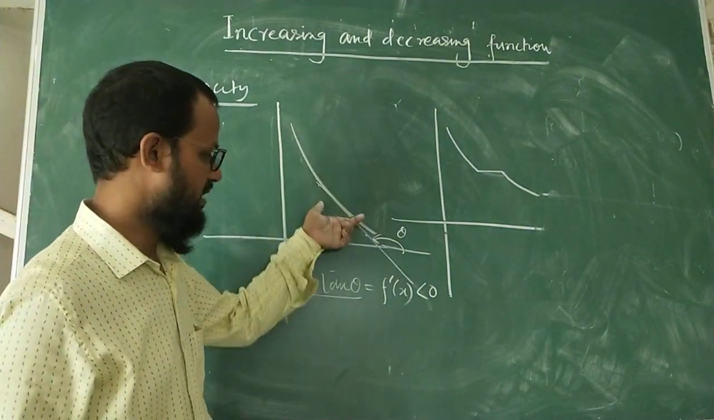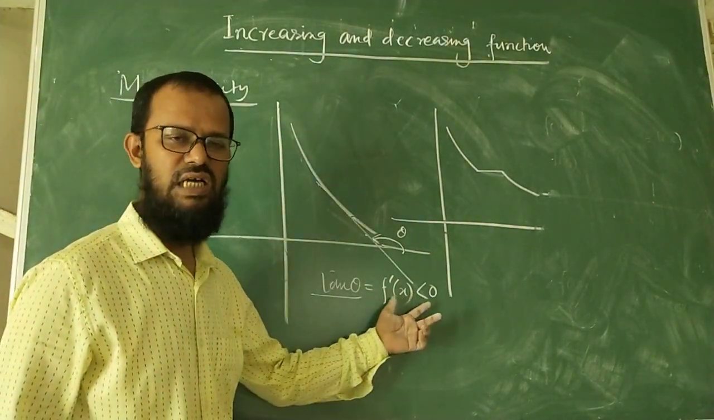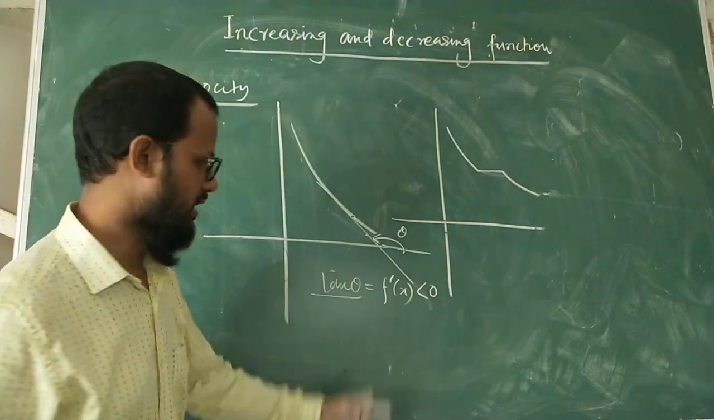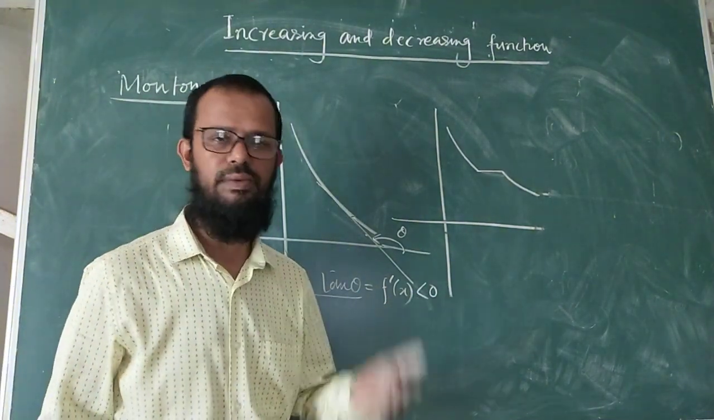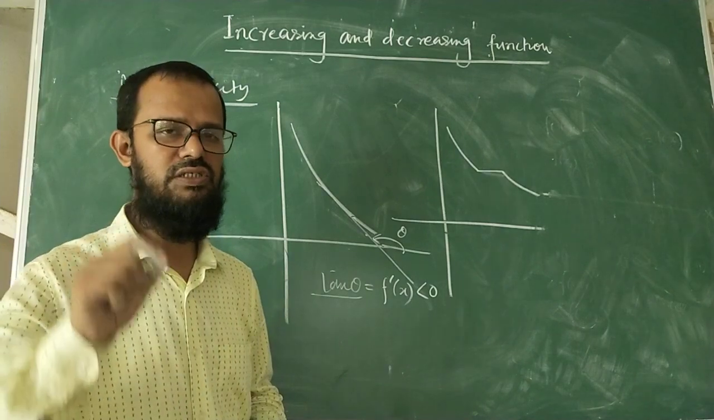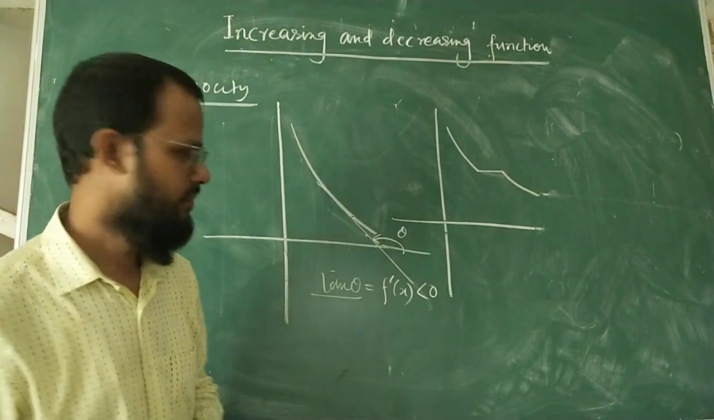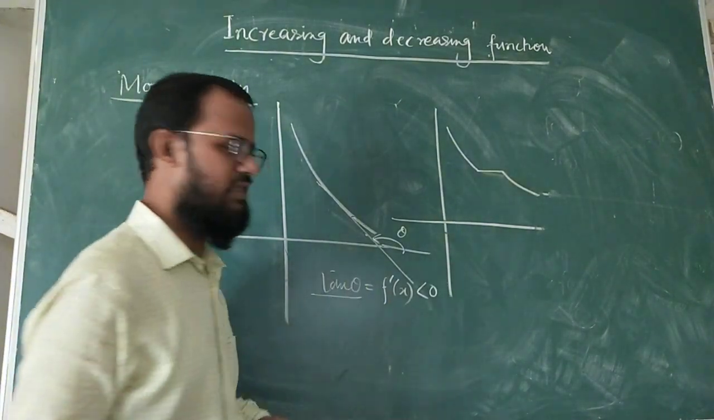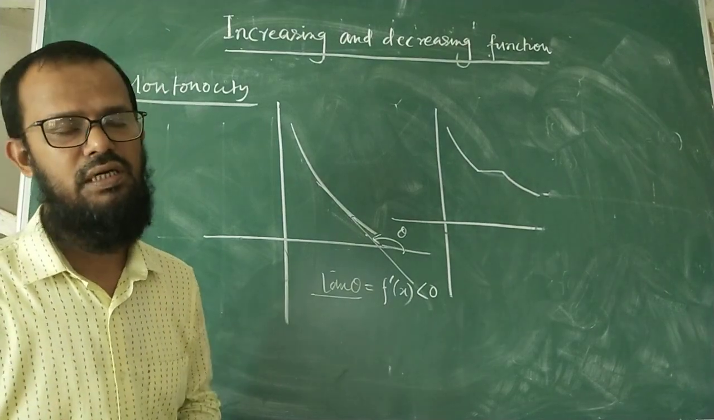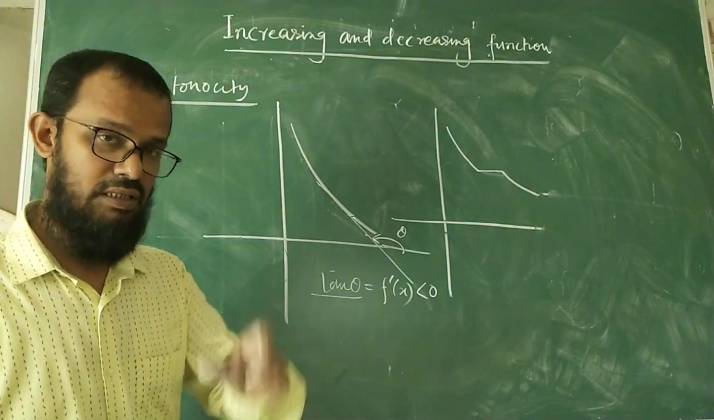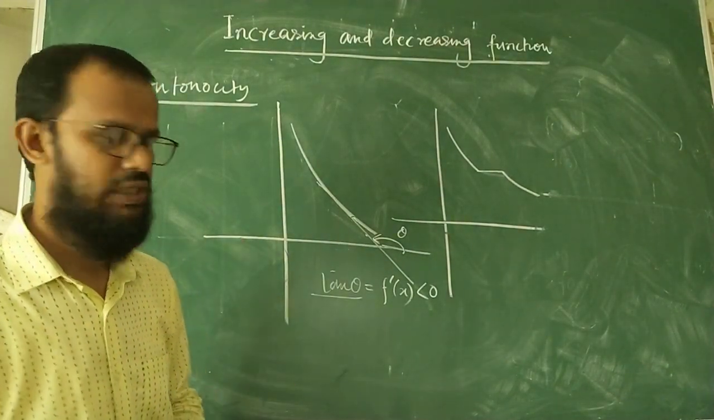The function is strictly decreasing if f dash x is less than 0. This is the condition: if you show that f dash x is less than 0 throughout its domain, then you can say that the function is strictly decreasing. And if you show that f dash x is less than 0 in a part of the domain, then in that part of the domain the function is strictly decreasing.